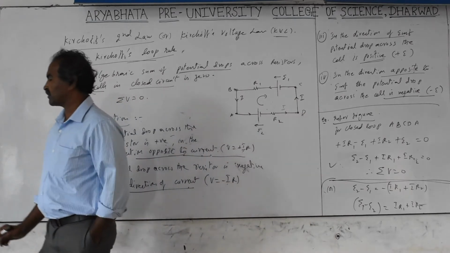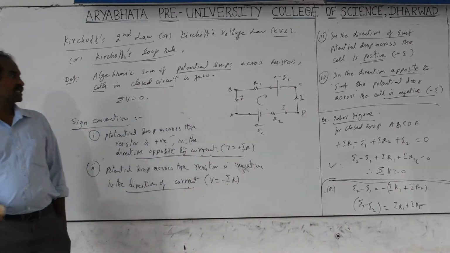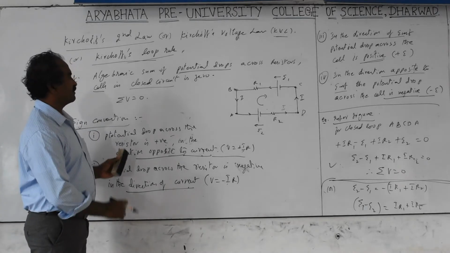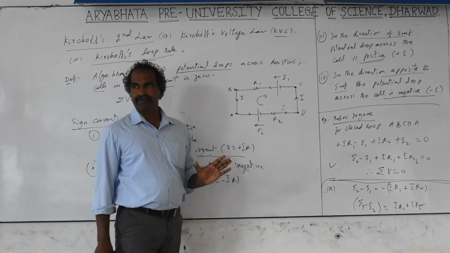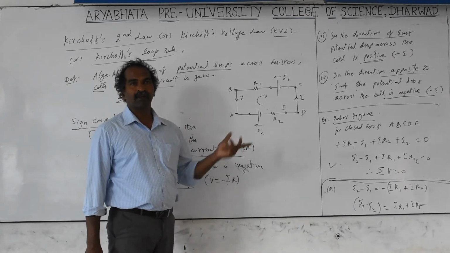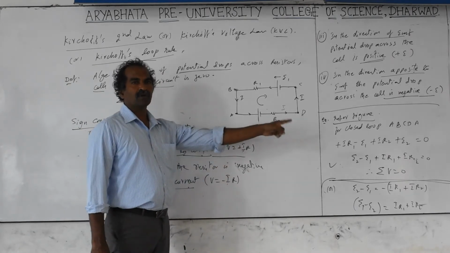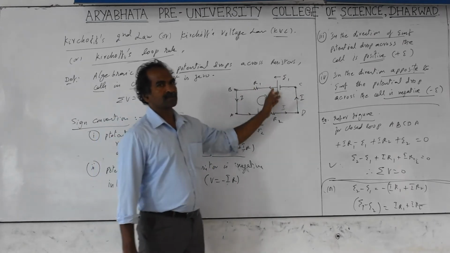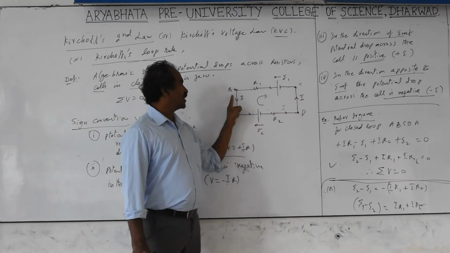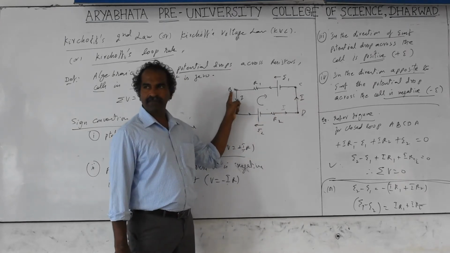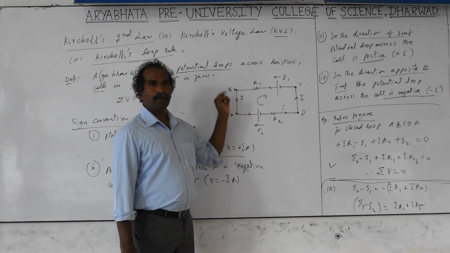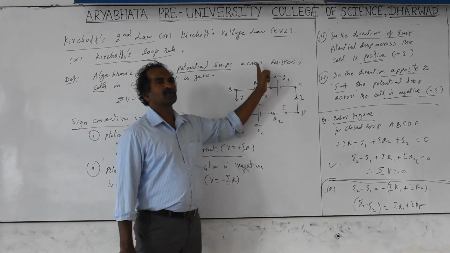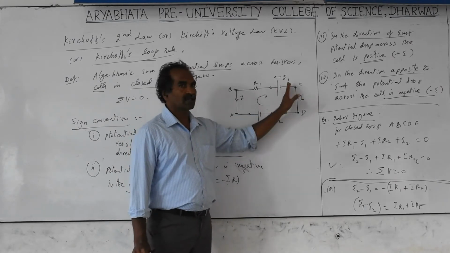That's the algebraic sum of the voltages across the devices in the closed circuit is 0. Compulsory closed circuit, or rather closed loop. But in some cases we apply it where the loop is not given completely, and the same procedure is followed. Going along, you will get a final voltage. This voltage minus this voltage minus this voltage, then the voltage at C. If I take from B to C, VB, voltage at B, minus voltage across the resistance, minus voltage across I1 is supposed to be equal to the remaining voltage,